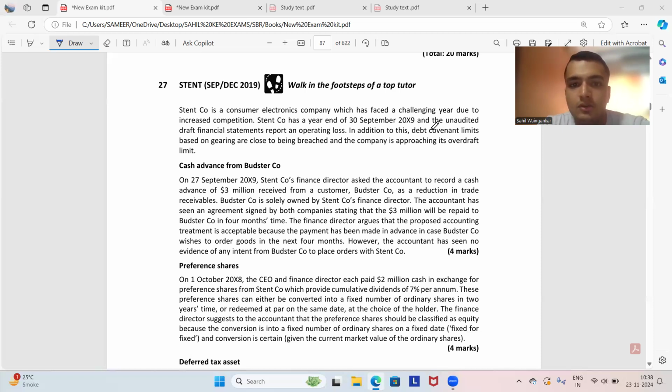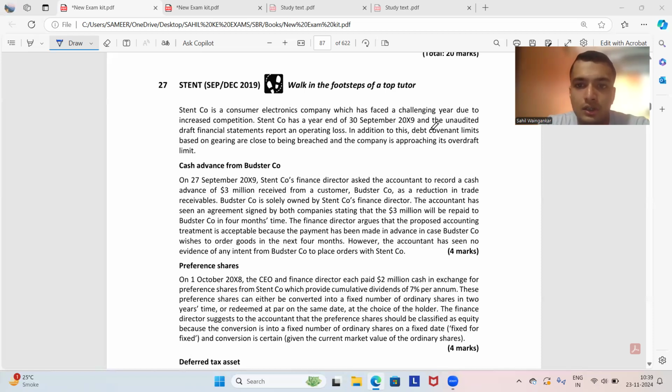However, the accountant has seen no evidence of an intent from Butster Company to place orders with Stent Company. In the current scenario, we can see that Butster Company is solely owned by Stent Company's finance director. Thus, in this case, it can be said to have a related party transaction. A related party transaction is a transaction wherein transfer of services, assets, and liabilities takes place, regardless of the consideration being paid.